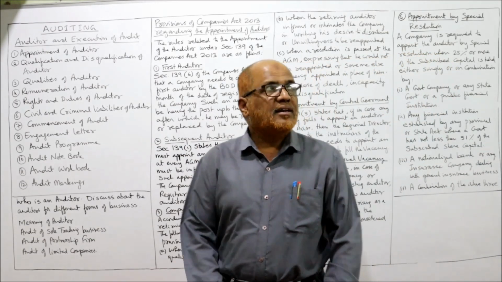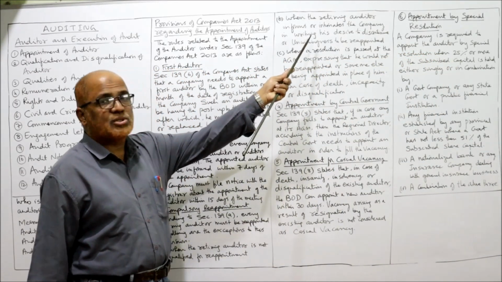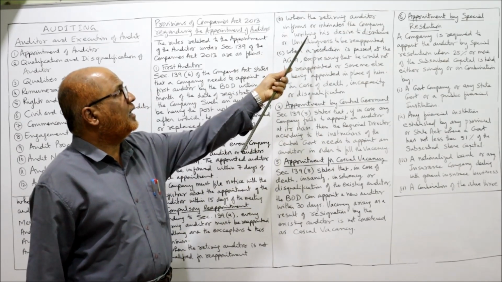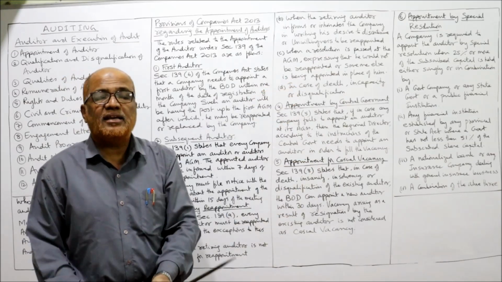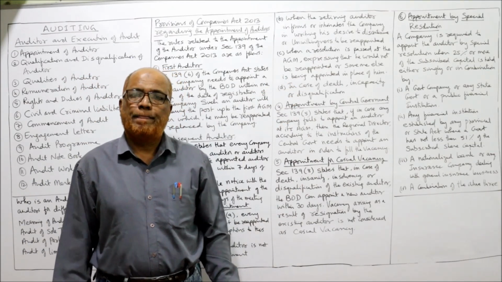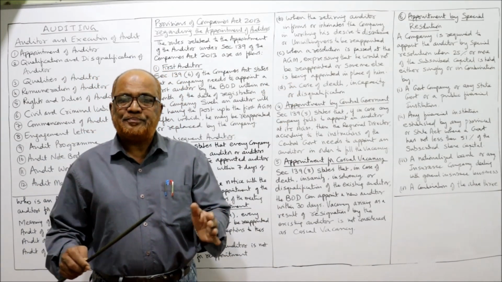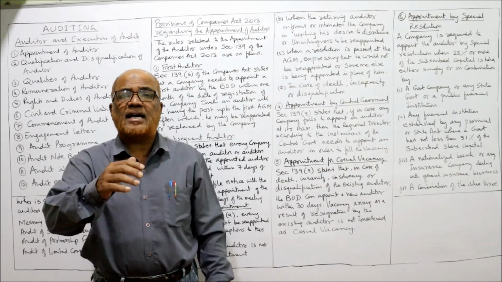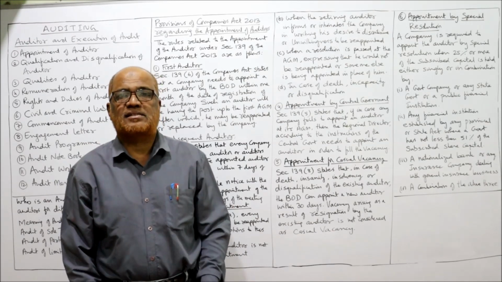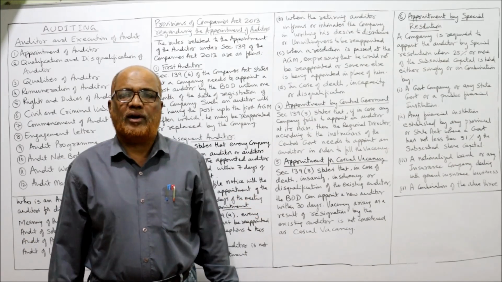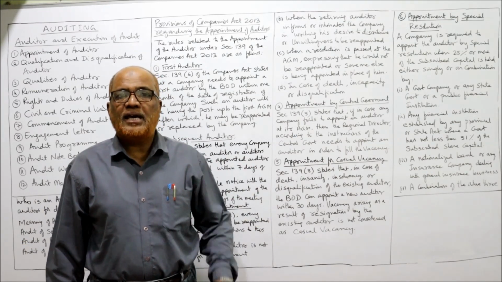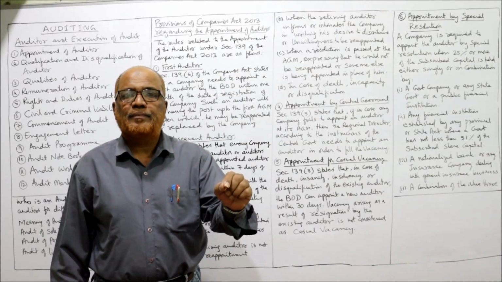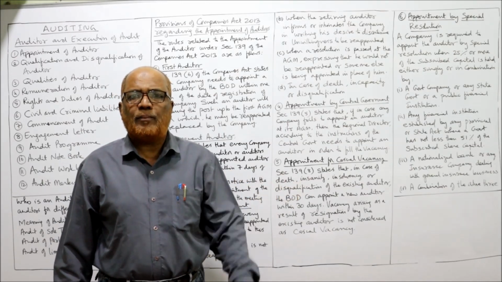Second, when the retiring auditor informs the company in writing of his unwillingness to be reappointed. In the AGM, the existing auditor has expressed his unwillingness to continue as an auditor. He does not want to hold the position of auditor. He has expressed this in writing. Then he will not be reappointed.